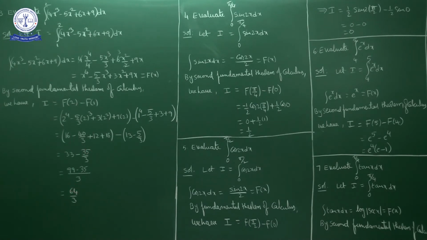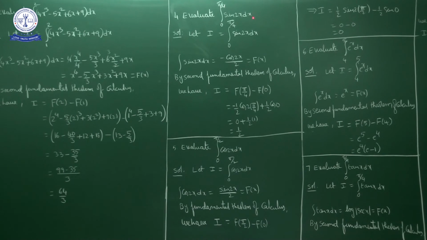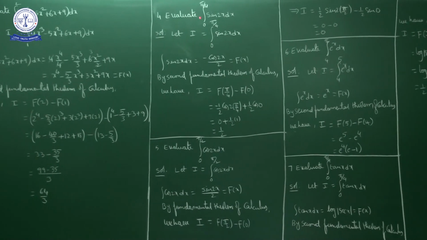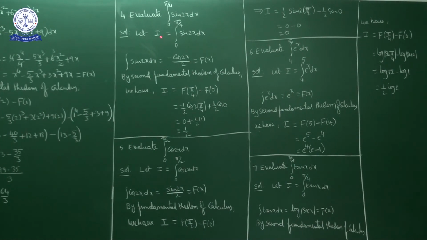Okay, next question, the fourth one: evaluate the integral from 0 to pi by 4 of sin 2x dx. Now here I will consider I is equal to the integral from 0 to pi by 4 of sin 2x dx. First I will calculate the indefinite integration of sin 2x. So the integral of sin 2x dx.